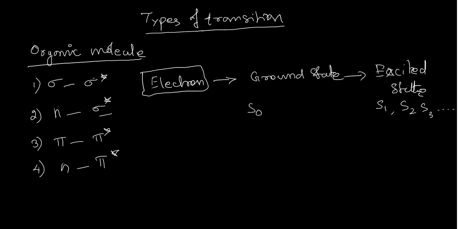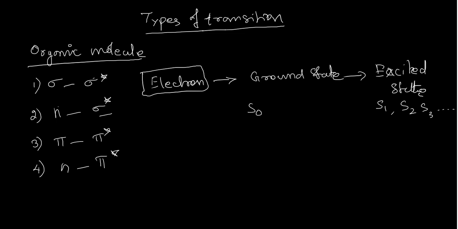Similarly, in a pi to pi star transition, pi electrons are involved, and therefore there must be a double bond. Whenever you are expecting a pi to pi star transition, there is a double bond. A pi electron excites from the ground state to the excited state, that is pi star. Similarly, a non-bonding electron may excite to the excited state.